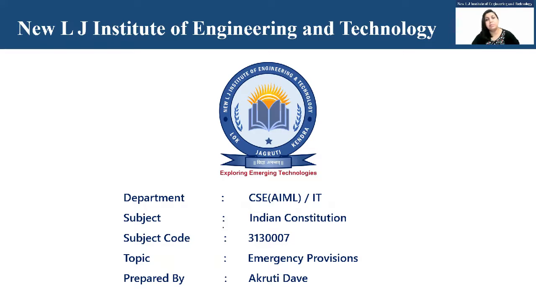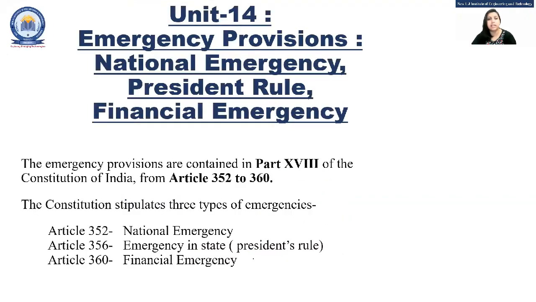We will be discussing the next unit of Indian Constitution, and that is about emergency provisions. There are a lot of situations in the country where these emergencies arise. So the country needs to act and react in different ways when these situations occur. Sometimes it can be a war, a threat to the country, terrorism, or some internal factors also. Sometimes the financial situation is not well, so these things contribute to the emergency provisions. So let us see how this works in detail.